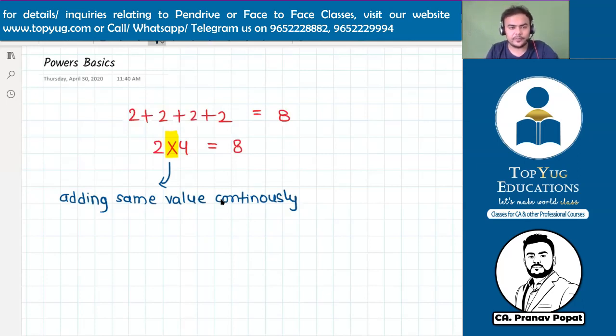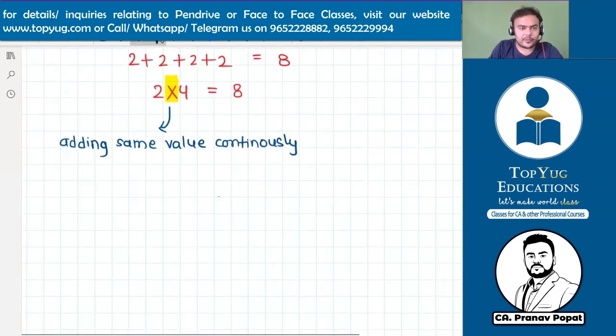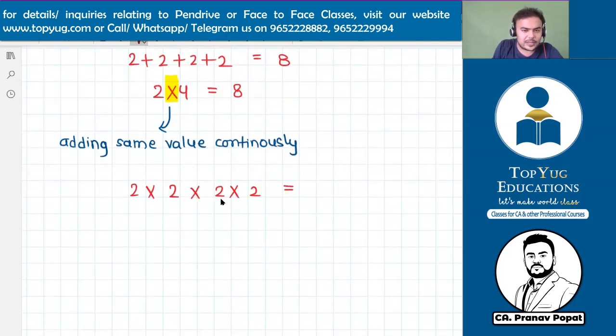Just a table. Now, if we replace this by the multiplication sign, 2 into 2 into 2 into 2, what is the value? Tell me, guys, what is the value? 2 into 2 into 2 into 2. So it is 16. And this can be written in this form: 2 raised to 4 equals 16.